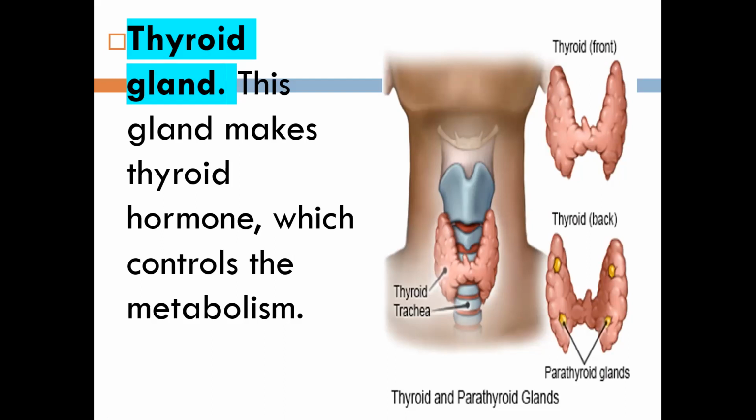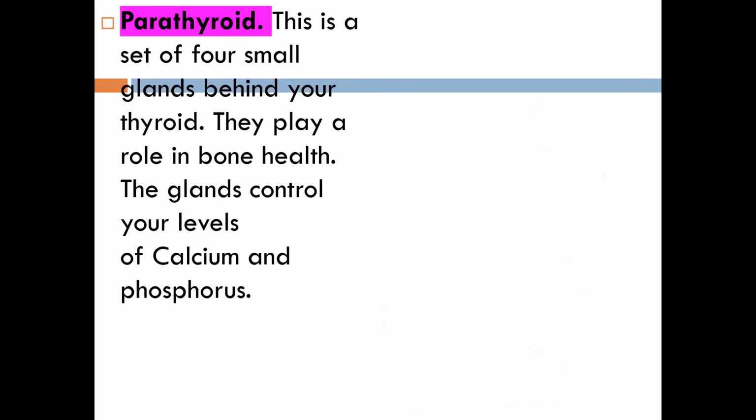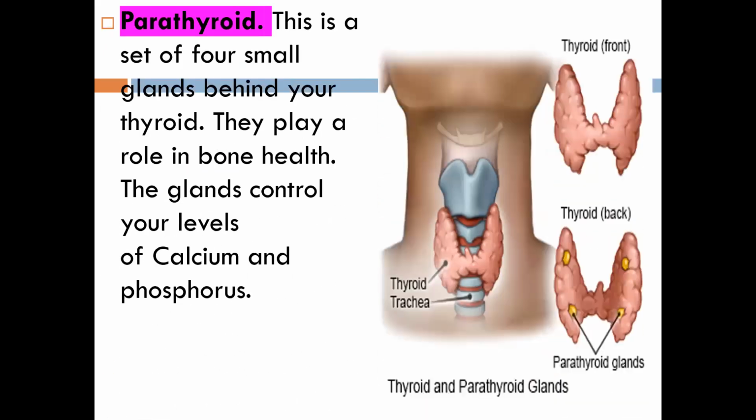What we have? Yes, very good. Yes, parathyroid gland. So what is the parathyroid gland? This is a set of 4 small glands which is present behind your thyroid. Behind means the back side of the thyroid. So this is a set of 4 small glands behind your thyroid.